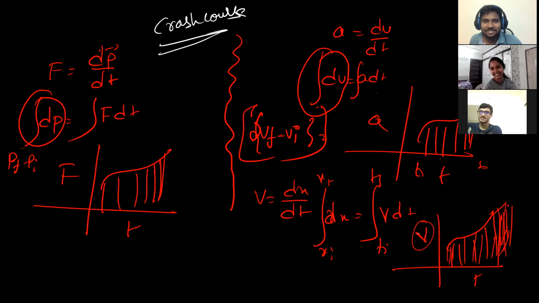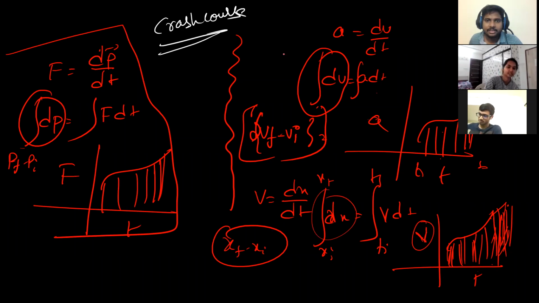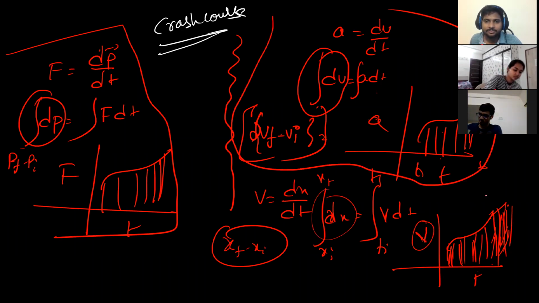So VT area will give you what? Change in position, that is displacement. Got it? Yes, sir. So this left side term you will get by finding out the area. So did you make a note out of it? This is one graph. This is another graph. This is another graph. Got it?